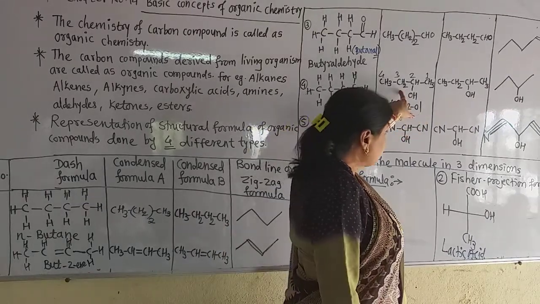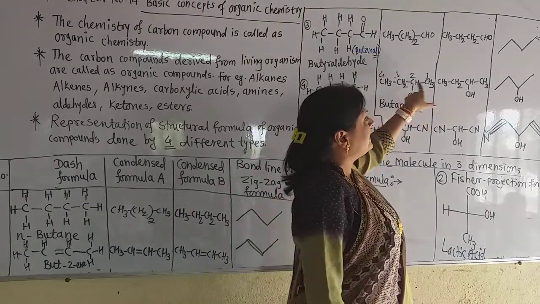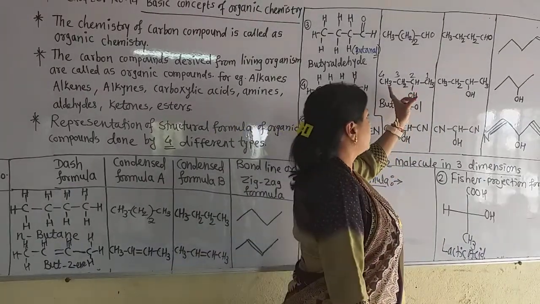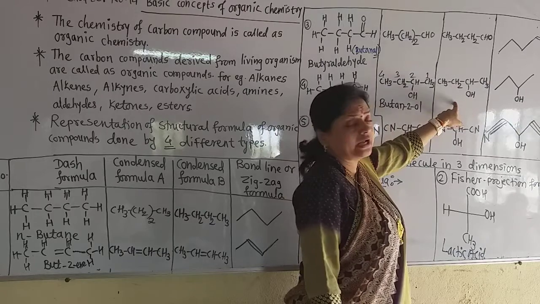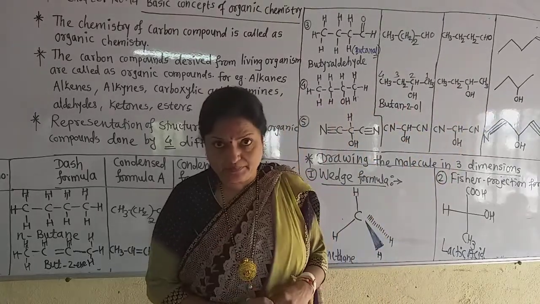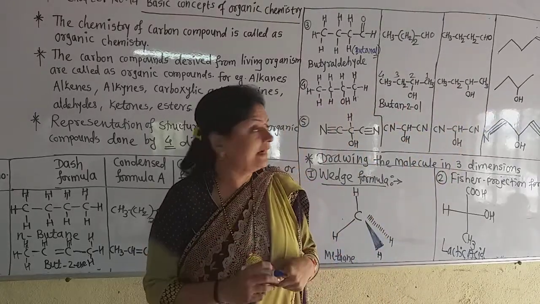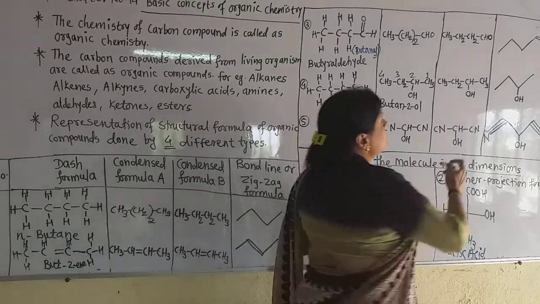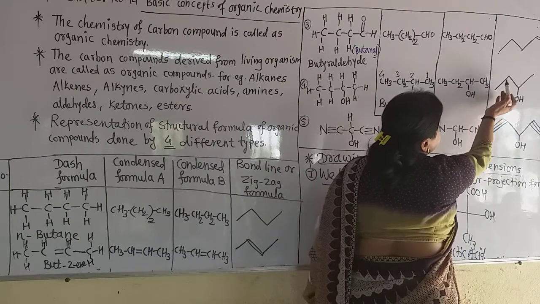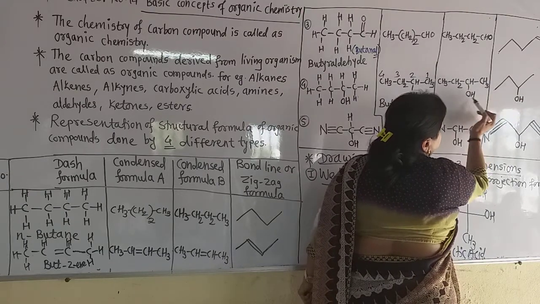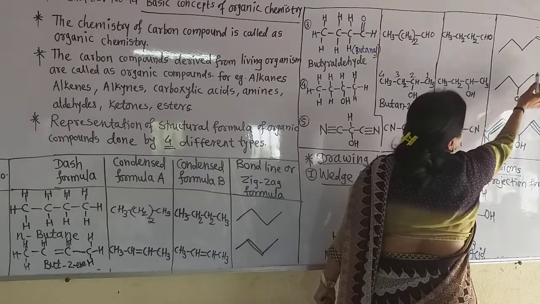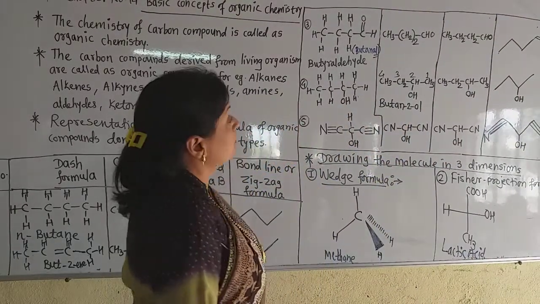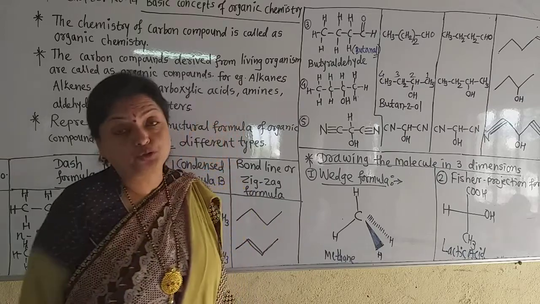And as there are no similar carbon atoms having similar surroundings, we draw condensed formula A and condensed formula B in the same manner, because there are no similar carbon atoms. And in the bond line formula, simply, now this is CH3, CH2, CH, now this is OH and again this is CH3. In this way we can draw the bond line formula of butan-2-ol.